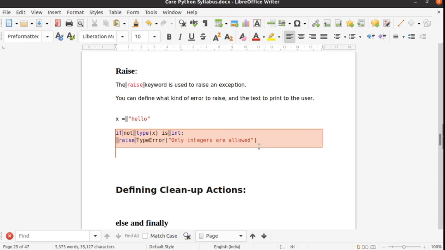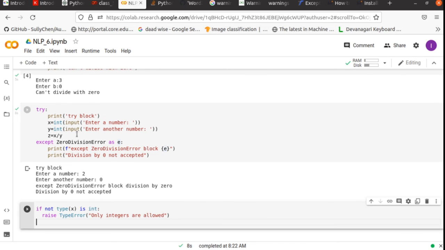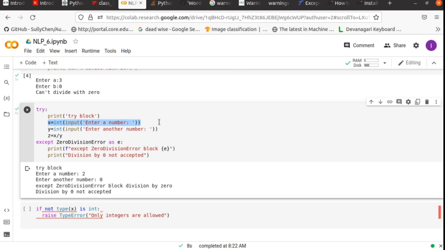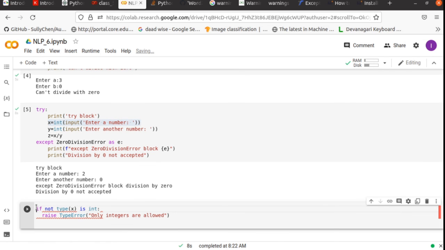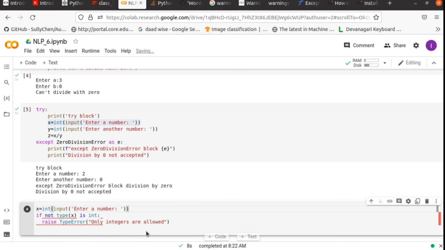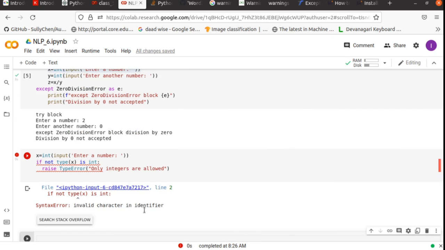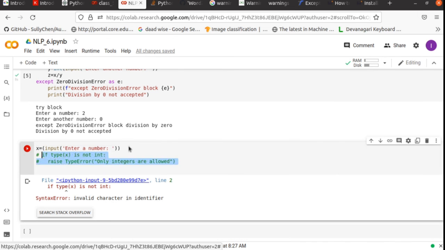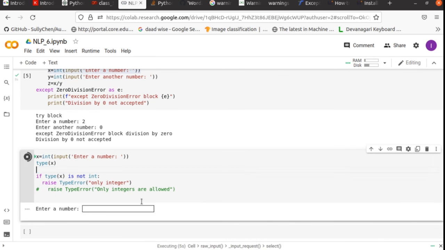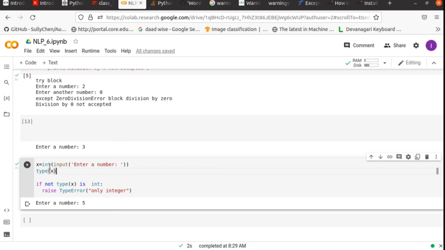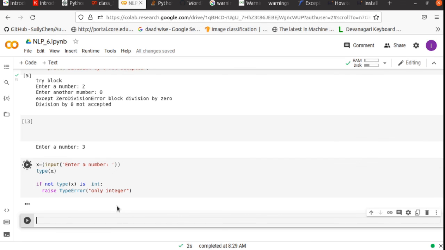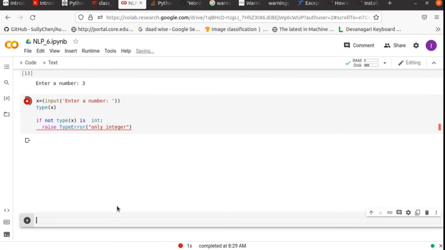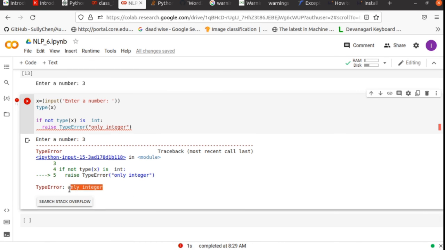Here you can see we have raised it, and we want to take some input as well. Okay, only integer. We got the error.